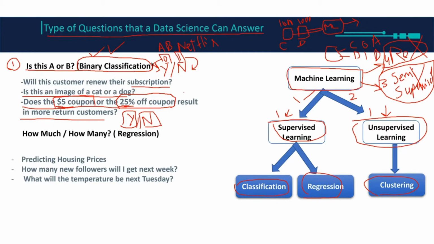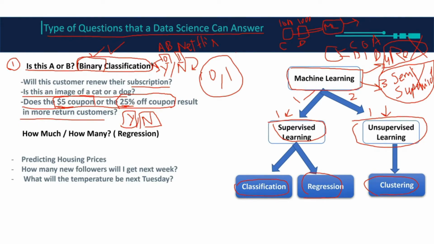But you get the idea. When the output is yes or no type of questions, or A or B, then we call this one classification. And if it's only 0 and 1, only 2, we call it binary classification. If it's more than that, we call it multi-class classification.